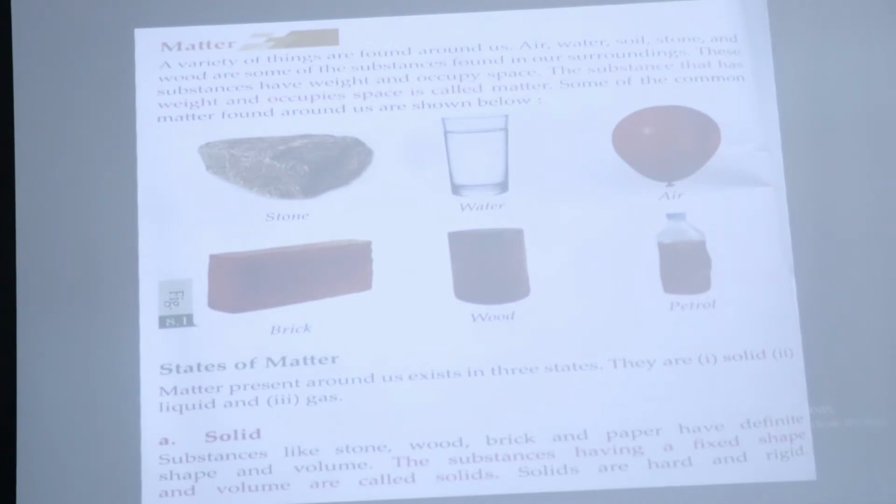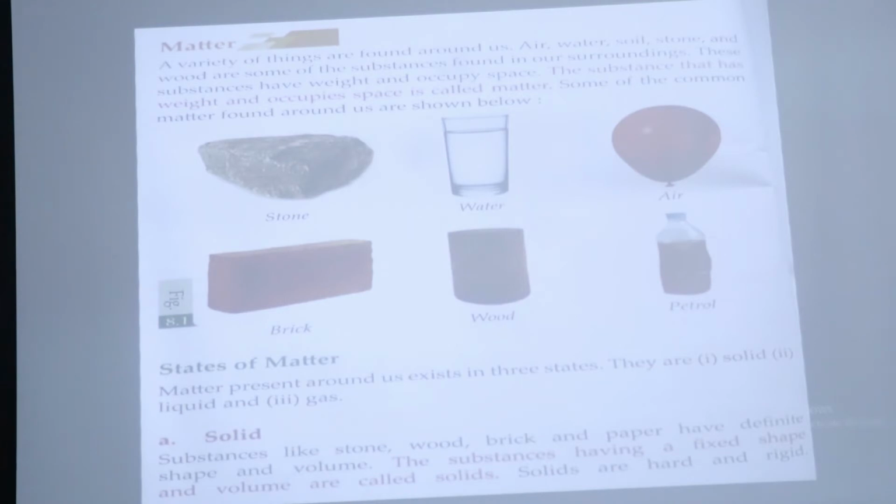These are some of the substances which we can find in our surroundings, and these substances have weight and occupy space. The substance that has weight and occupies space is called matter.